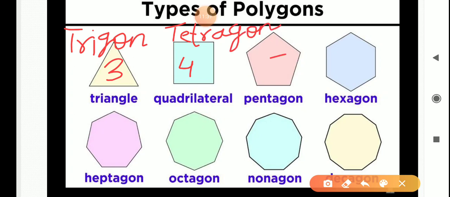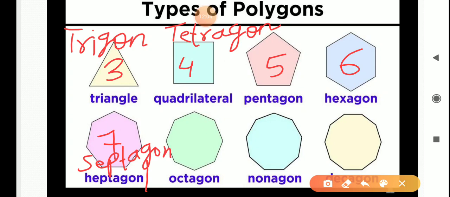A 5-sided figure is known as pentagon. A 6-sided figure is known as hexagon. A 7-sided figure is known as heptagon, or you can write it as septagon, S-E-P-T-A-G-O-N. An 8-sided figure is known as octagon.